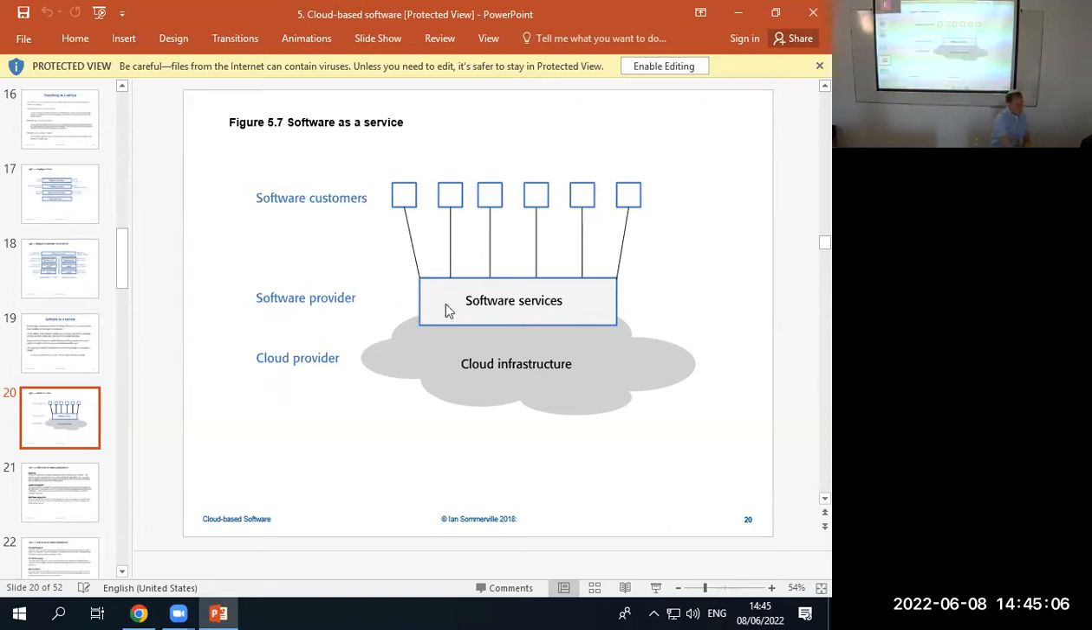Here's cloud infrastructure, software services, and then software customers. In other words, the cloud can provide services like Google Drive, and here are all the customers using Google Drive. And Google Drive is sitting on the cloud.